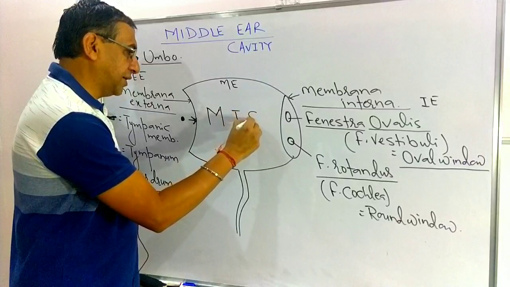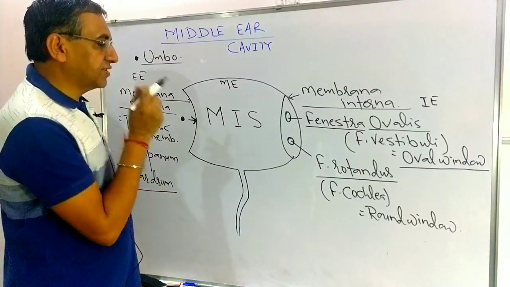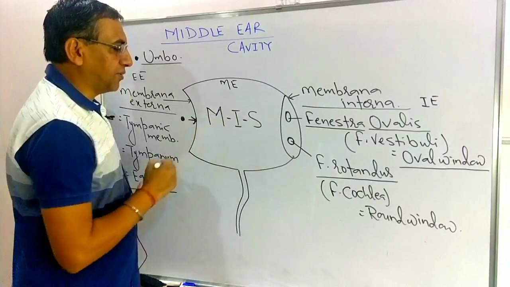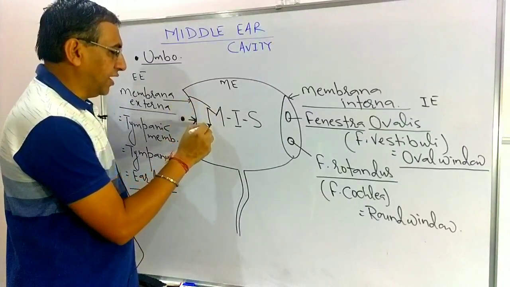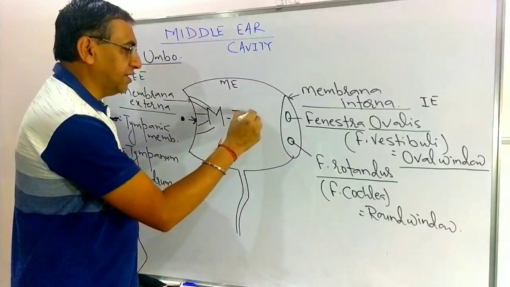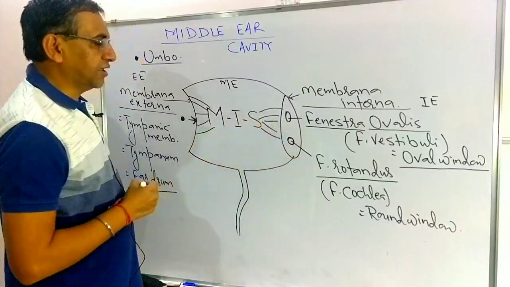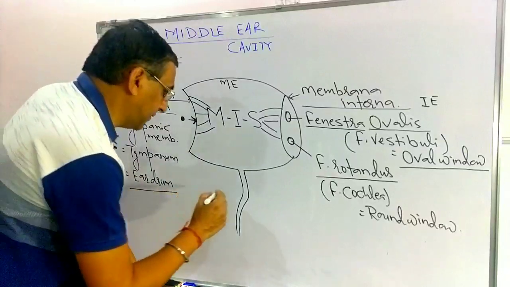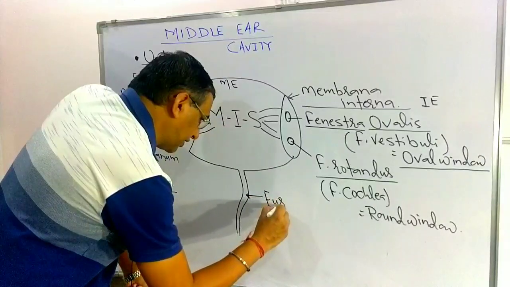In the middle ear cavity, three ear ossicles are present. From outside inward, the sequence is the malleus, incus, and stapes. Between the membrana externa and the malleus there is a muscle. We will discuss everything related to the ear ossicles. Three ear ossicles are there. Now just see here. There is a tube that is known as the eustachian tube.